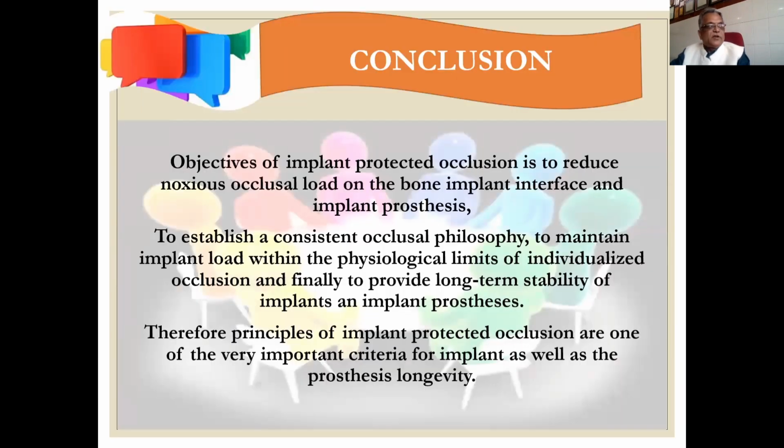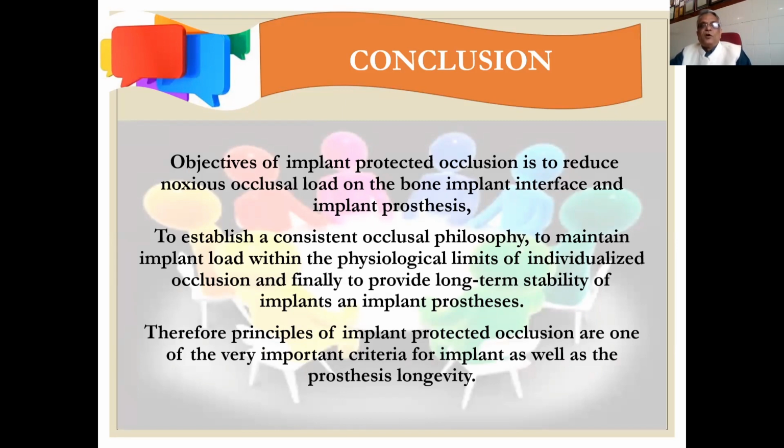So, we can conclude that the objective of implant-supported occlusion is to reduce the noxious occlusal load on the bone-implant interface and implant prosthesis, to establish a consistent occlusal philosophy that maintains implant load within the physiological limit of individualized occlusion, and finally to provide long-term stability of the implant and implant prosthesis. Therefore, implant-protected occlusion principles are very important criteria for implant as well as prosthesis longevity.